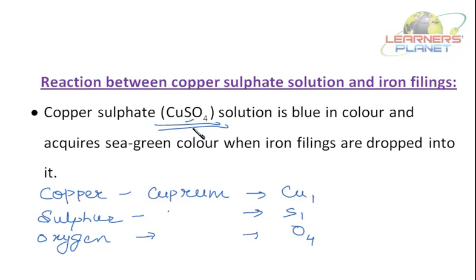CuSO4. So to this blue colored copper sulfate solution, if iron filings are added, what happens? The color of the solution changes to green. So initially what was the color? Blue. Now what is obtained is a green colored solution.